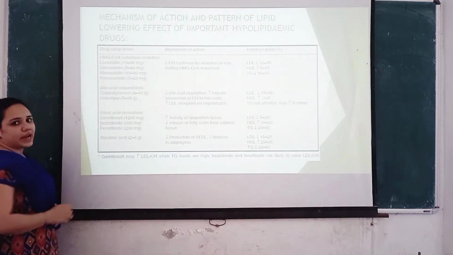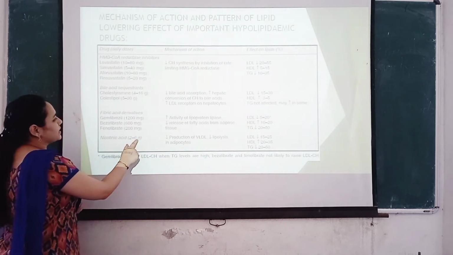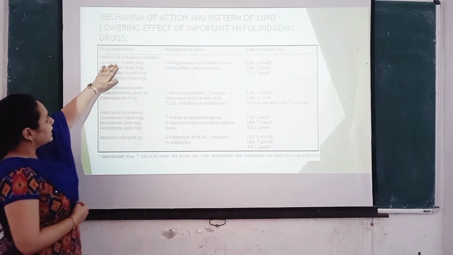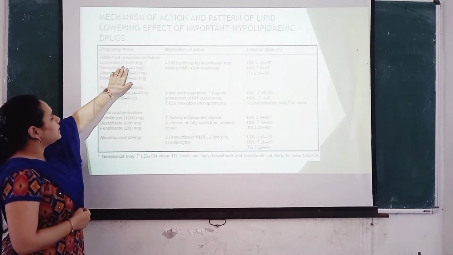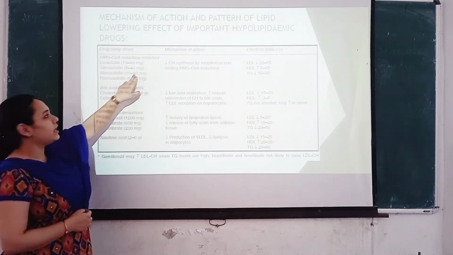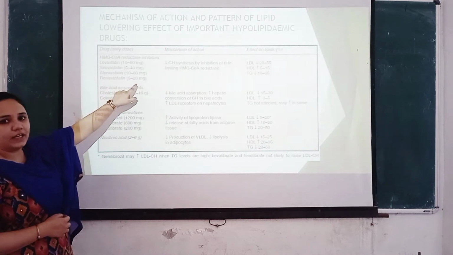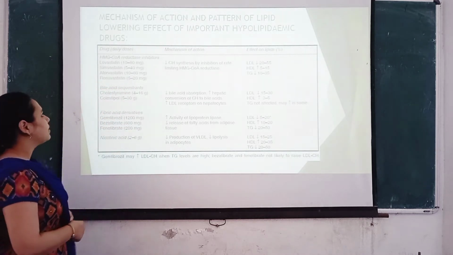Coming to nicotinic acid, that is niacin, when given in a dose of 2 to 6 grams. We see that statins are given in a dose of 10 to 80 mg: lovastatin 10 to 80 mg, simvastatin 5 to 40 mg, atorvastatin 10 to 80 mg, and rosuvastatin 5 to 20 mg.